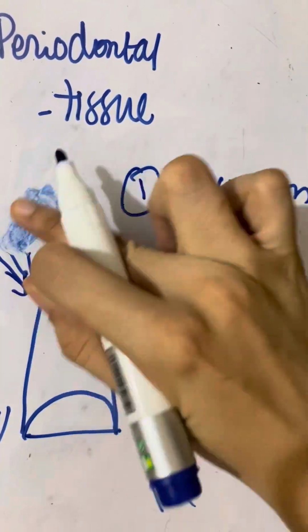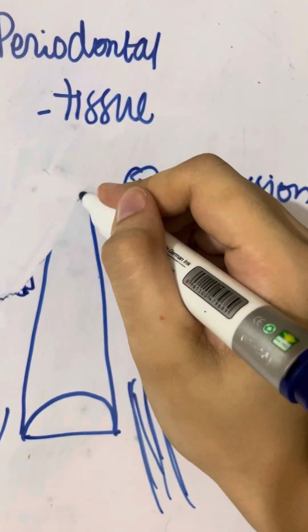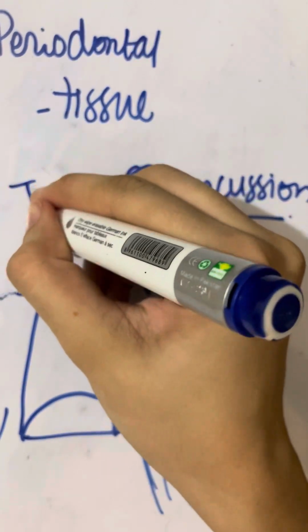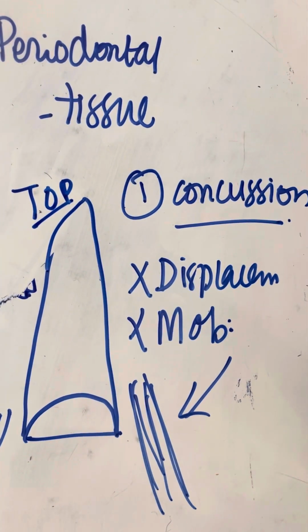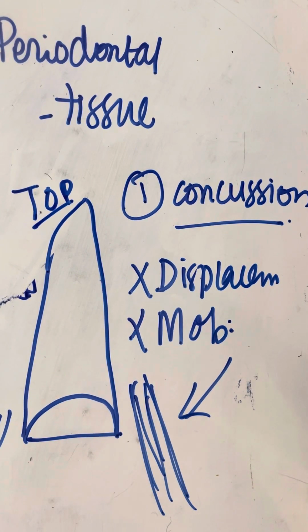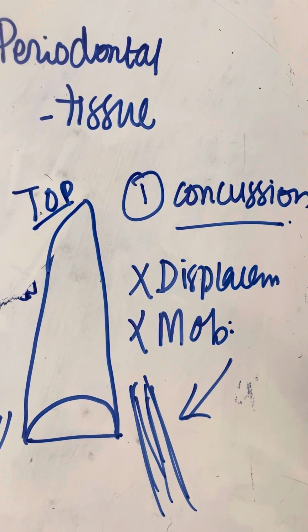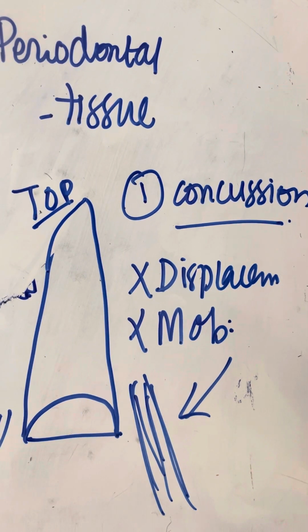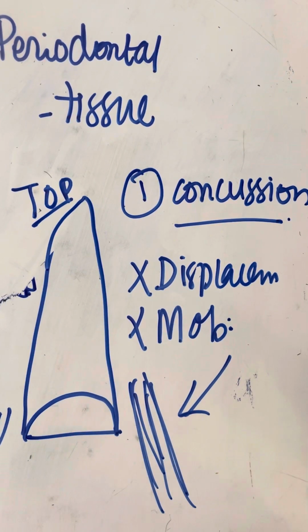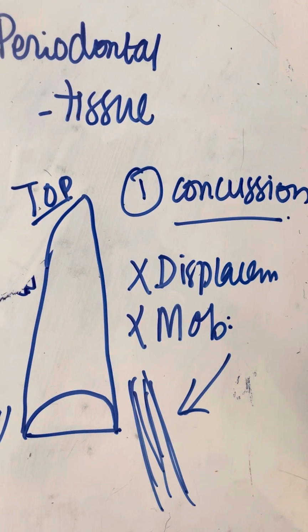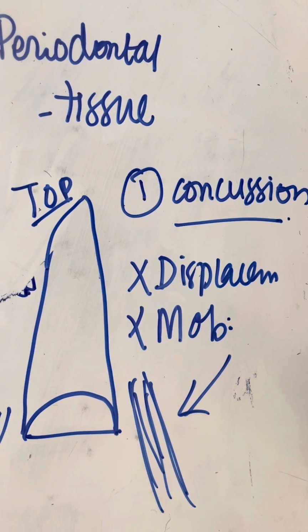Sorry, the tooth is tender on percussion. The tooth is sensitive to any type of stimuli. So this type of injury is concussion. What is concussion? When there is no displacement, the tooth is not mobile, but the tooth is tender on percussion. There is injury to the periodontal tissues and the tooth is tender to percussion. This type of injury is known as concussion.